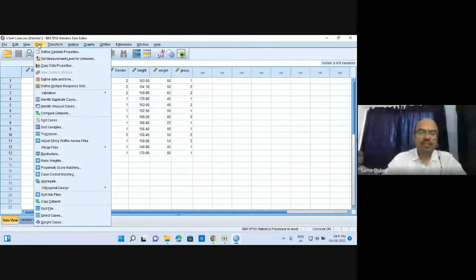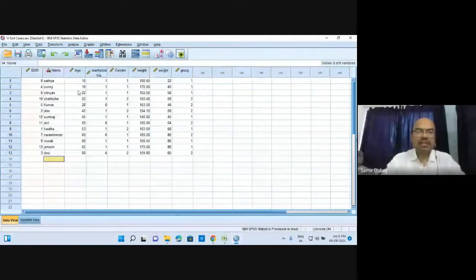So the cases have already been sorted. Here you can see the sorted file. As we have kept it in ascending order, the age is in ascending order, and the whole data has already been sorted according to age. So you can use it wherever sorting of the data is required. That is the first thing.